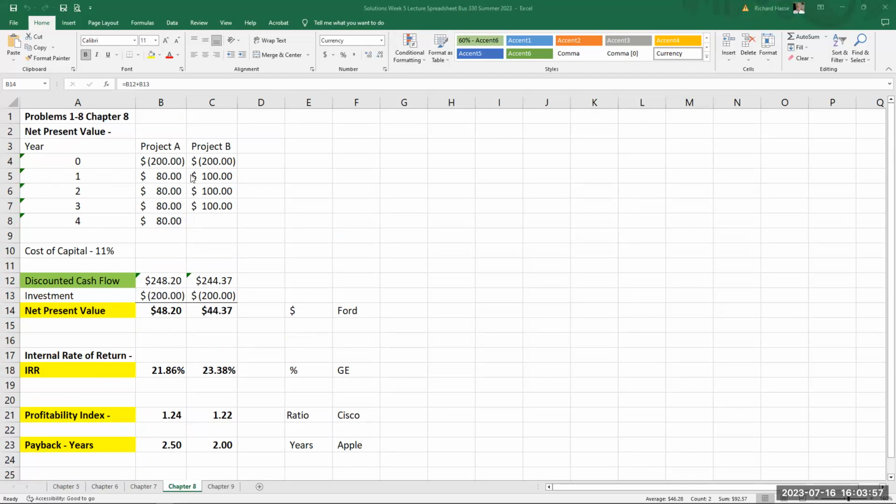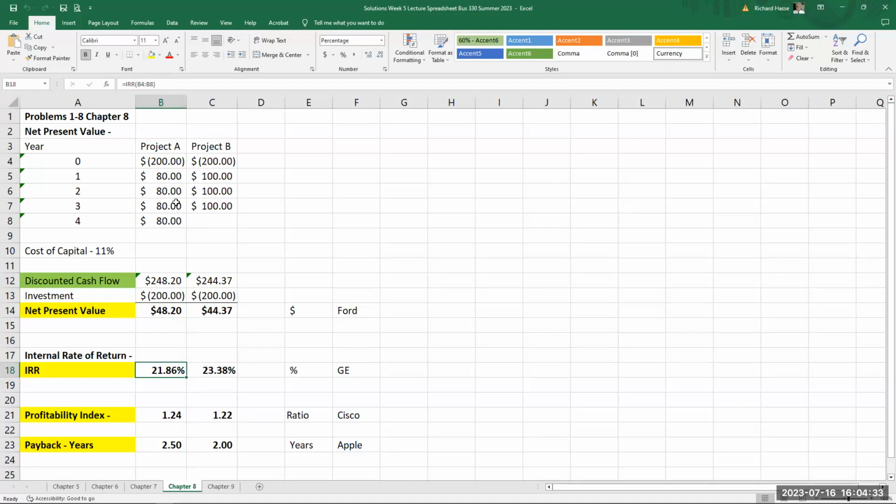And what you do is you take the cash flow over the lifespan, determine the discounted cash flow, taking that cash flow at its cost of capital, 11%. By the way, in assignment 4, it's 9%. And once you determine that net present value, you subtract the investment. In this case was 200, and there's your net present value. The difference between the discounted cash flow that you project off this asset minus the investment in the asset equals the net present value.